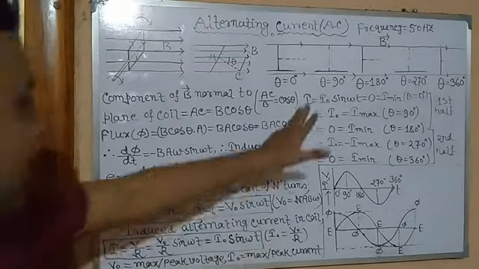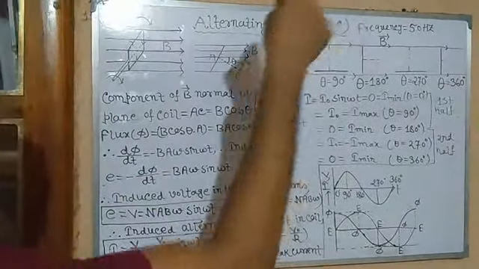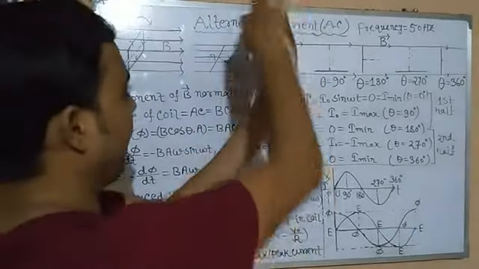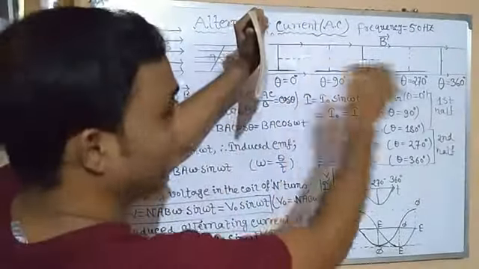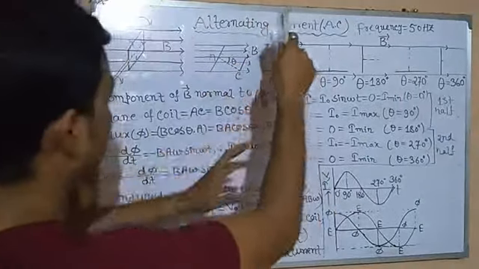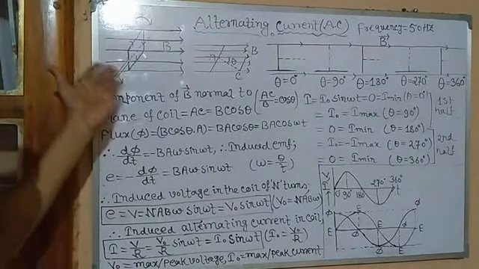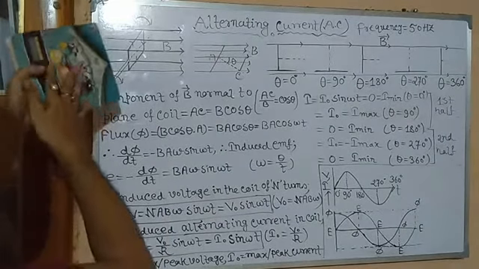Since theta, we will put the value of theta. At first the coil is in this position. This is the plane of the coil. This is the direction of the magnetic field. So initially the coil was in this position. Now here you can see in the diagram the coil is slightly tilted. It has been drawn like this.